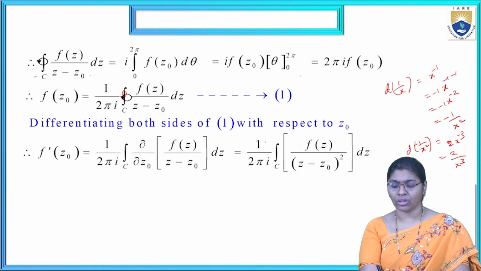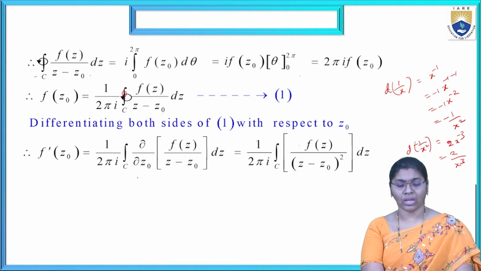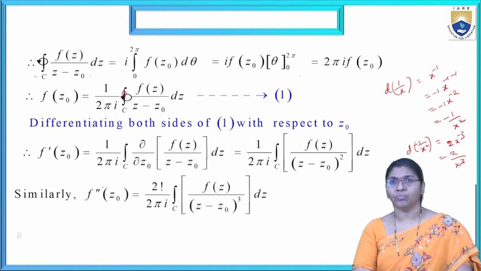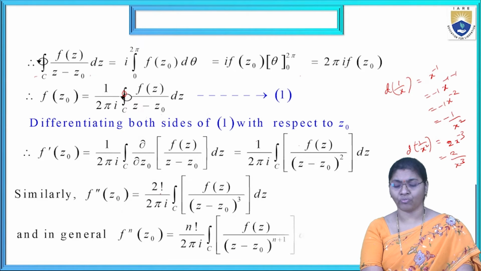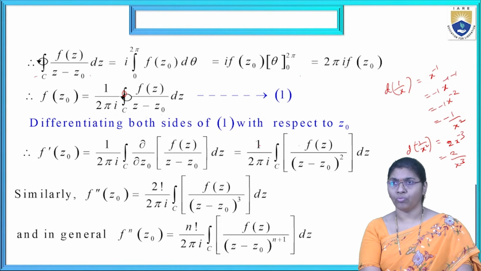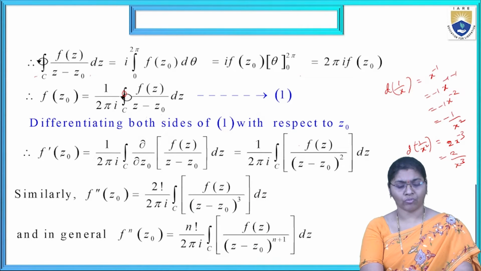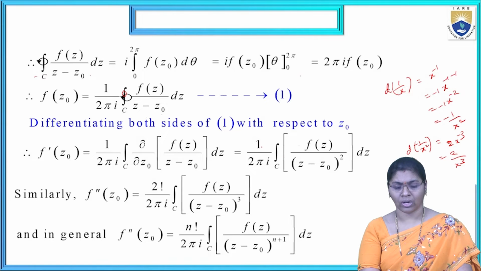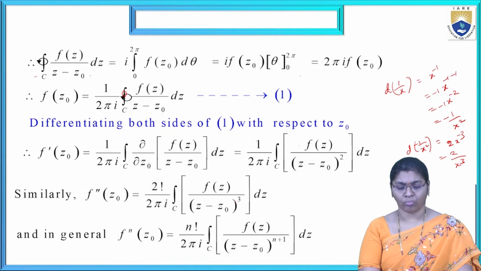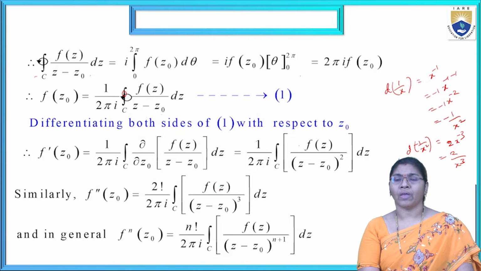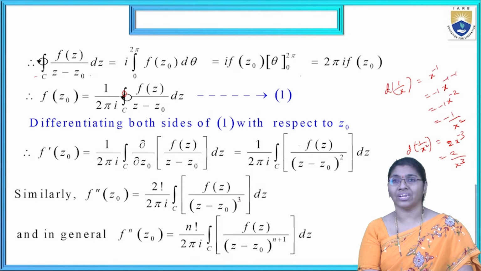Again the next one, we get 3, like that. That's why, f double dash of z equals 2 factorial. 2 factorial into 2 pi i, 2 factorial is nothing but 2, next f of z by z minus z naught whole cube dz. Continuing this process up to the nth term: f dash has square, f double dash means 2 factorial into cube, f triple dash means 3 factorial by 2 pi i into integral over C of f of z by z minus z naught whole power 4, n plus 1 terms.